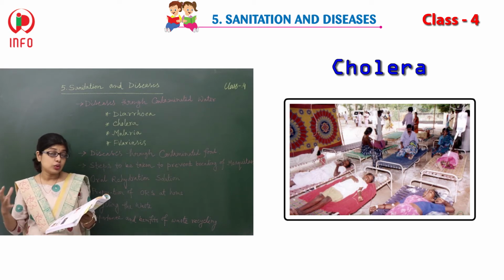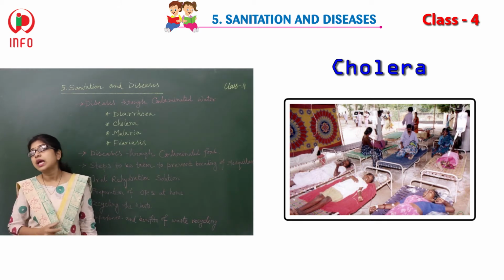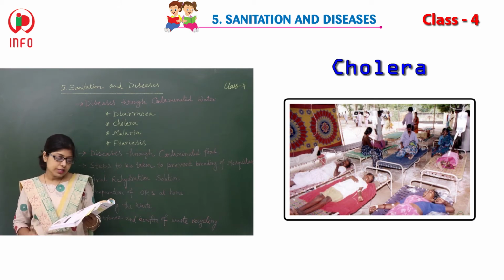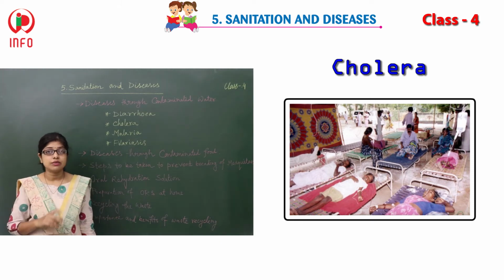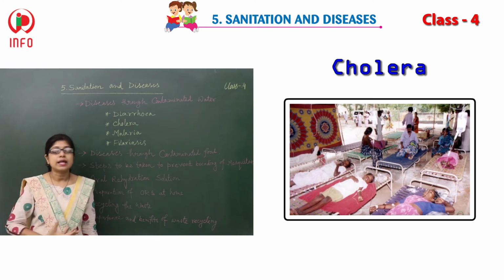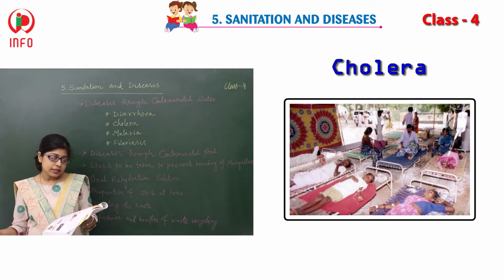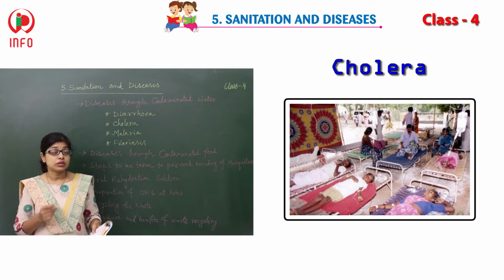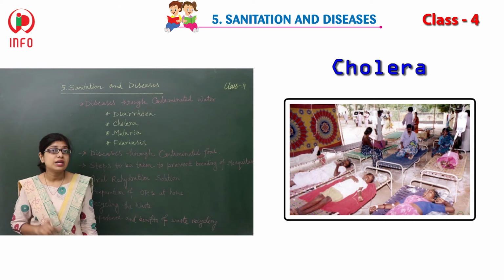So you have to look into them, that the children and the adults both can be affected by this disease, and always you have to use, that means the sanitation is mandatory for all of us. Otherwise this kind of disease will attack. So it is very common in our India, and most of the people are dying because of this disease. That one is very dangerous.